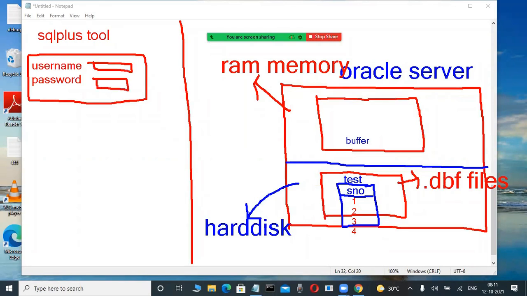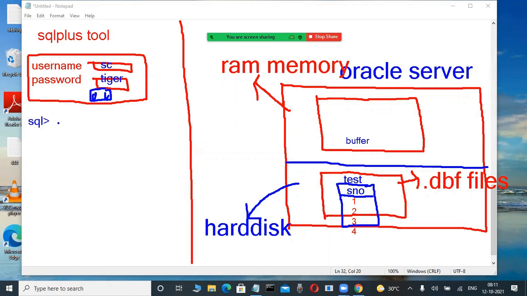Suppose, for example, I am a first-time newcomer typing some username and password, like scott and tiger, or system and manager. Don't worry. Through this username and password, I press the OK button. This client tool is connected to this database. Whatever operations I perform on the SQL Plus tool side are executed in this server, in the Oracle database.